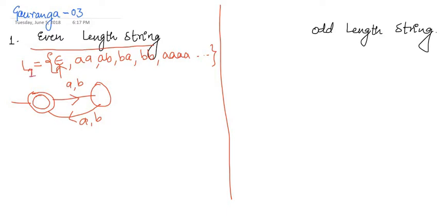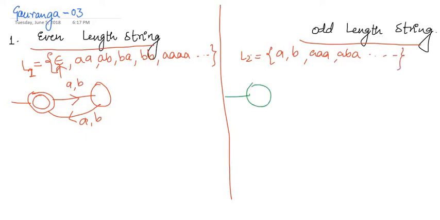Let us call that language L1. When we make the DFA for odd length strings, L2, the language will contain strings like A, B, AAA, and so on, and the initial state will not be final.